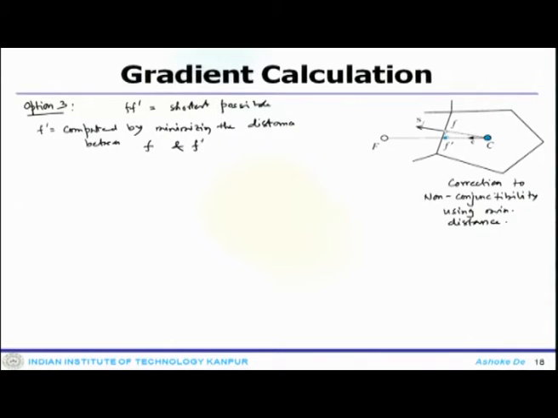Essentially this is a minimum distance kind of approach, and f prime is chosen such that the distance between the small f and f prime is the shortest possible. To do that, some minimization procedure is adopted. In general, the vector r f prime is r c plus some factor q times (r c minus r f), where q lies between 0 and 1.